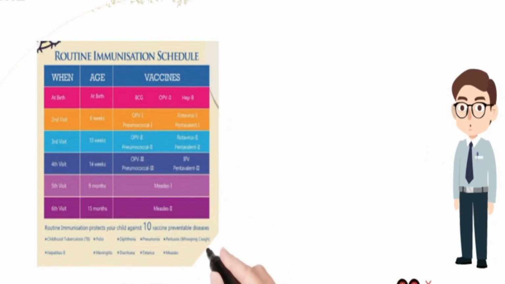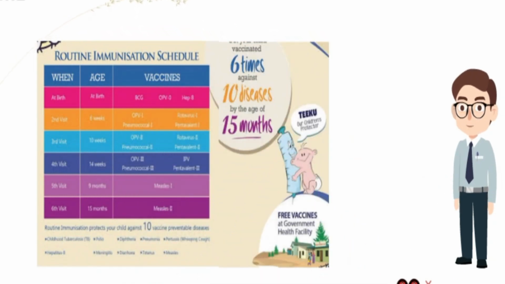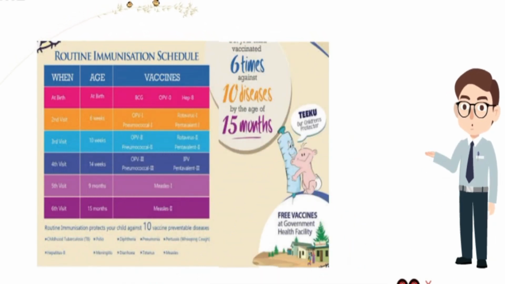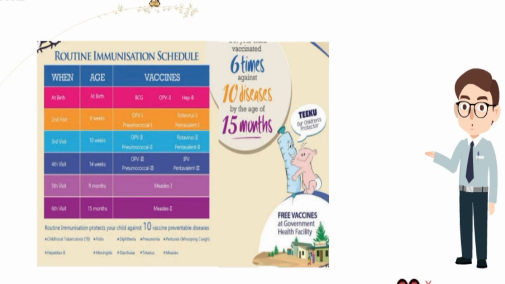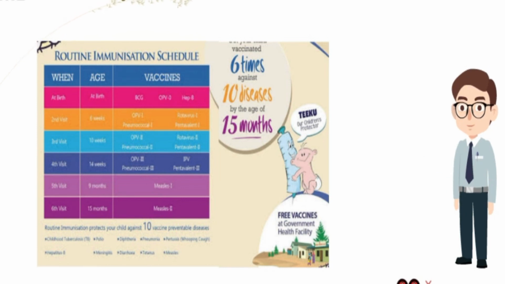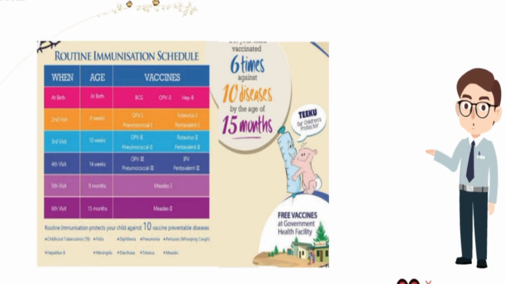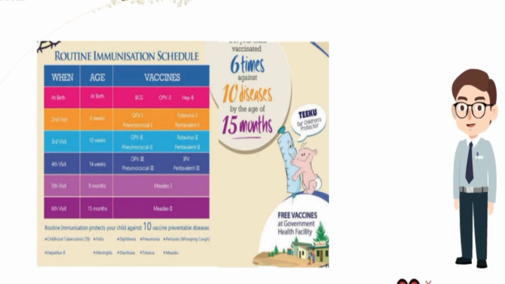Routine immunization schedule in Pakistan. Children are vaccinated 6 times in 15 months against 10 different diseases. At birth the following vaccines are given: 1. BCG. 2. OPV0. 3. Hep B. In the second visit at the age of 6 weeks: 1. OPV1. 2. Rotavirus 1. 3. Pneumococcal 1. 4. Pentavalent 1.